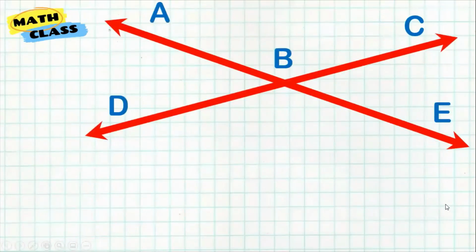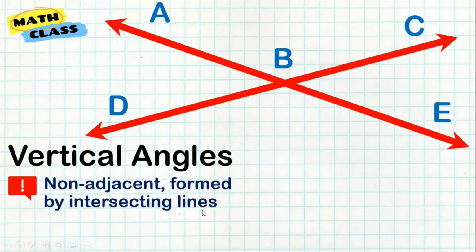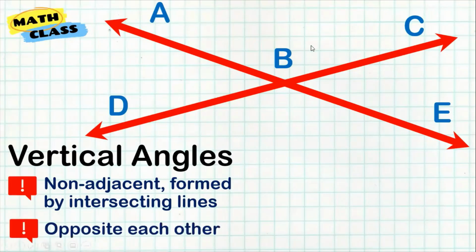Now, having said that, there's also what we call vertical angles. If adjacent angles are side by side each other, vertical angles are not adjacent, meaning they are not side by side, but they are opposite each other. For example here, I have angle CBE. What's the opposite?